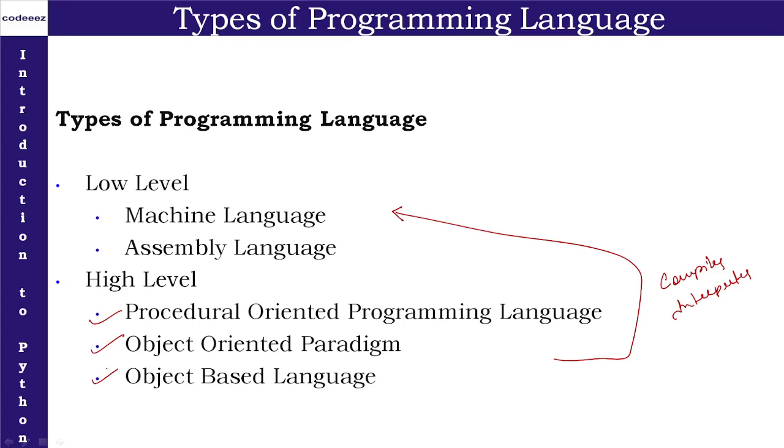So these are the three philosophies, and depending upon the philosophy followed by a particular language, that language is categorized under these three categories, right? So, the very first philosophy was POP, then comes the second, object oriented, and then comes the third, OBL. Now, there was some problem in POP, that's why a new concept was introduced, that is OOPS. So, we must be aware of what was the problem in POP, right? So, let us discuss the problem in POP.